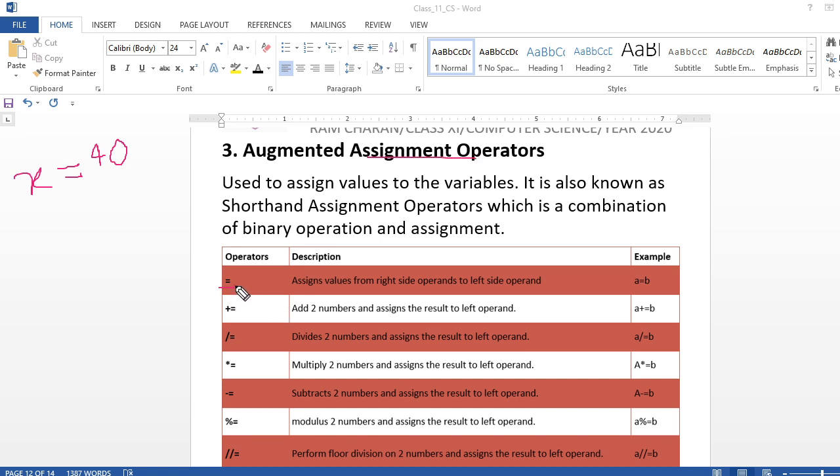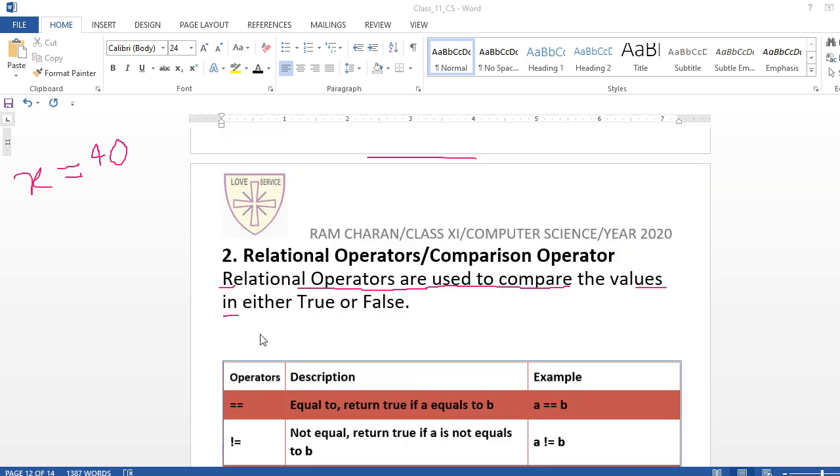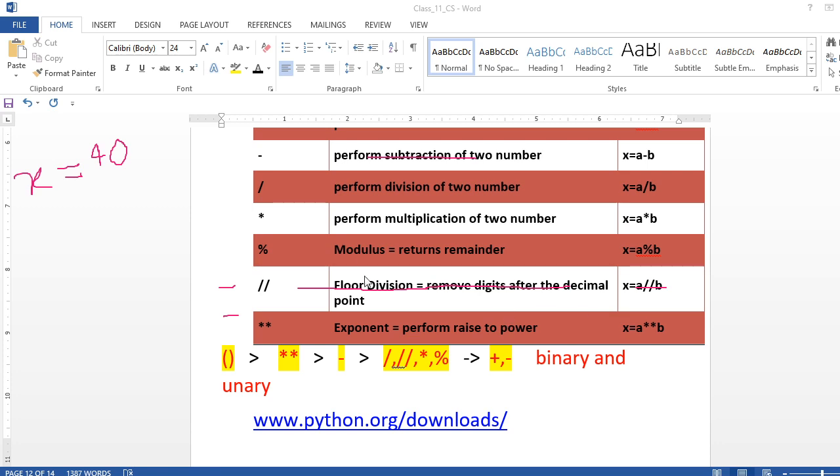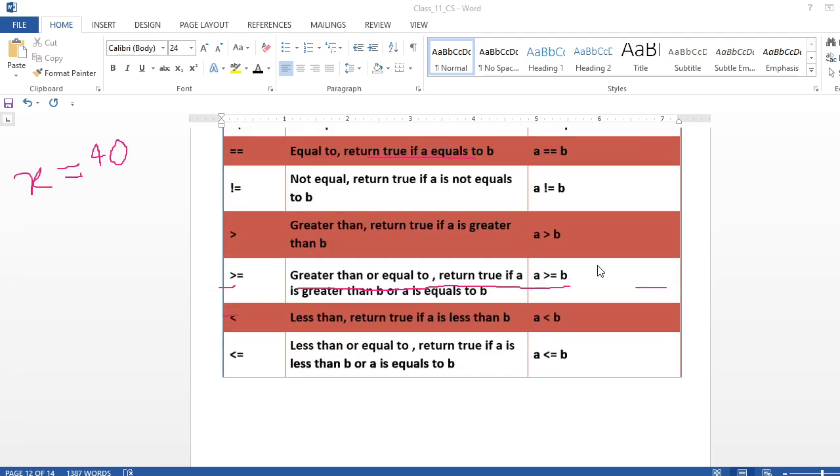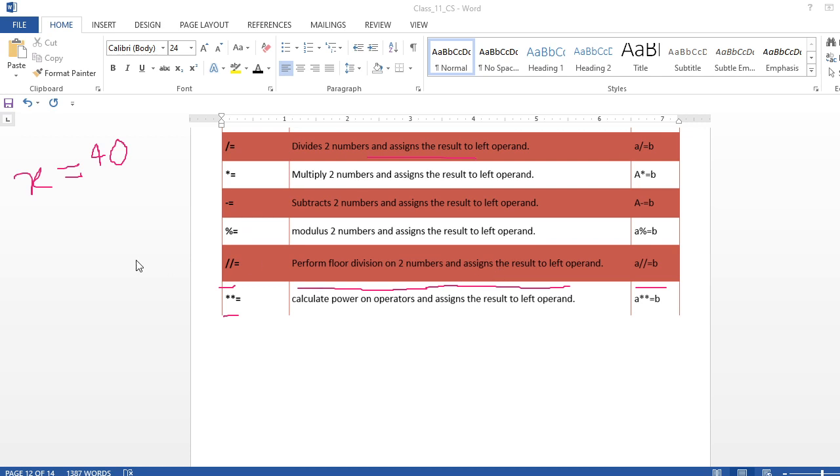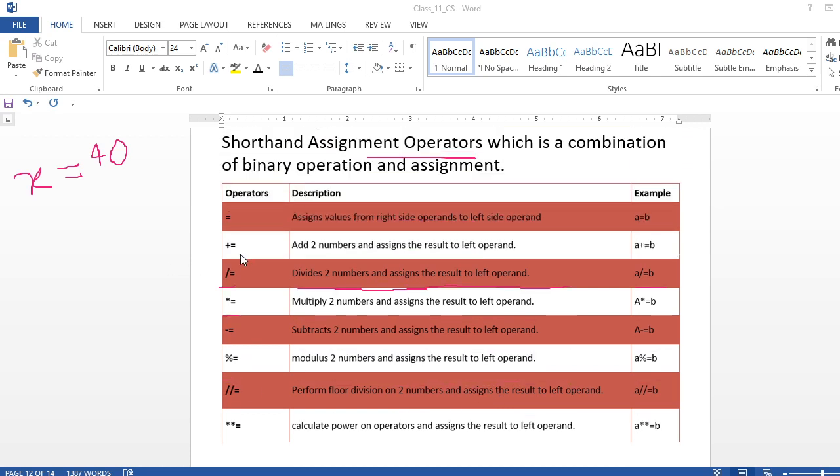The first one is the equal to symbol. Only one equal to here. This assigns the value from the right side operand to the left side operand. Is it a is equal to b? Then plus equal to, which was just shown to you. What is this plus equal to? Here you see it, plus equal to. That marker I rubbed out, so once again I'm showing you. What is the meaning?